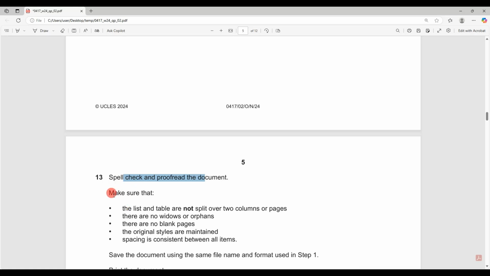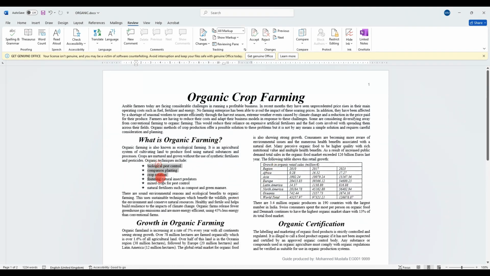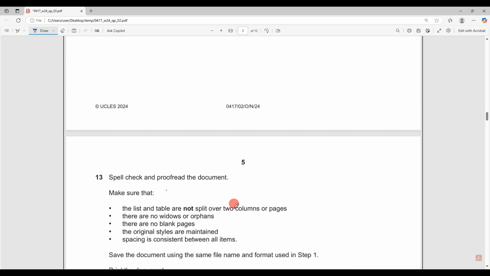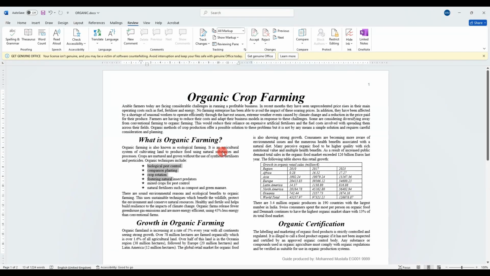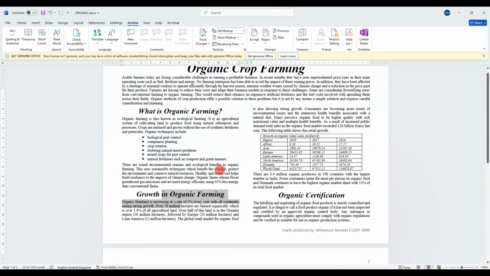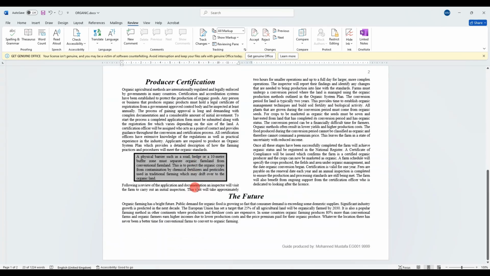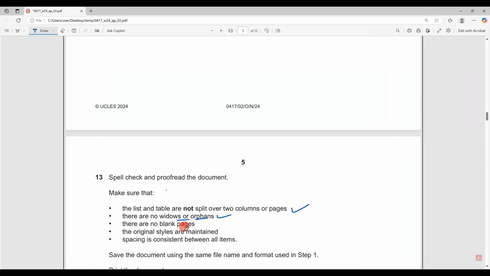Okay, now let's double check that the document is consistent and follows the rules. The lists and tables are not split over 2 columns or pages. Let's double check them. The table is in 1 column, the list is in 1 column, so this one is done perfectly. There are no widows or orphans. Let's double check. Everything is good. There are no blank pages. Let's double check. It's only 2 pages with no blank pages, so they are good.